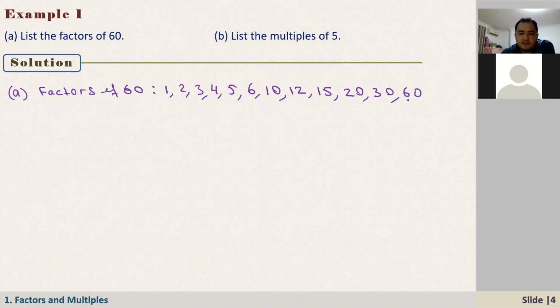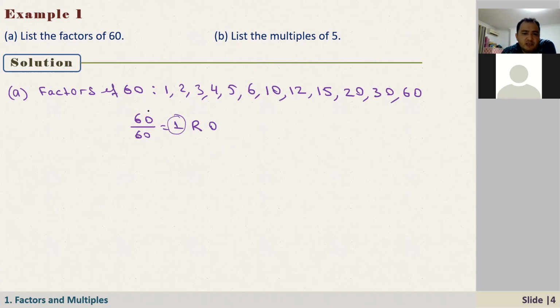And 60 itself, right? Usually we count the number itself. Yeah, of course, because what is 60 over 60? It is equal to 1, a whole number. Then it is a factor. And what is the definition of a factor? It should divide a number without leaving any remainder. If you divide 60 by 60, there will be no remainder. What is the remainder here? The remainder is equal to 0.